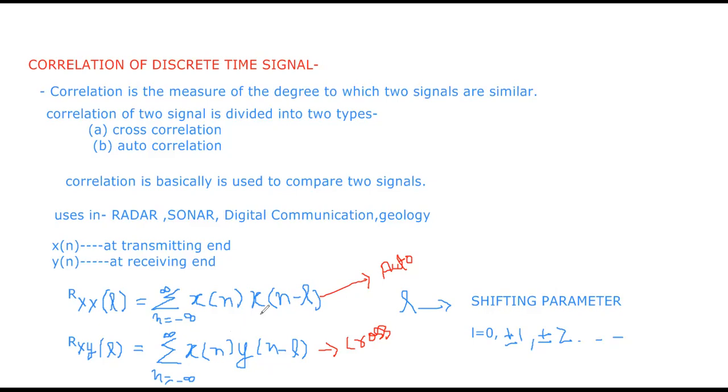If a target is present in the space being searched by the radar or sonar, the received signal y(n) consists of a delayed version of the transmitted signal reflected from the target, and it is also corrupted by additive noise. If a receiver is receiving a signal with some delay, along with the delay there will also be noise.